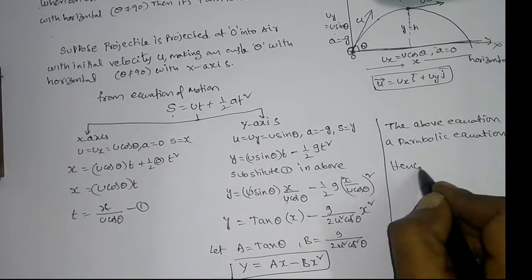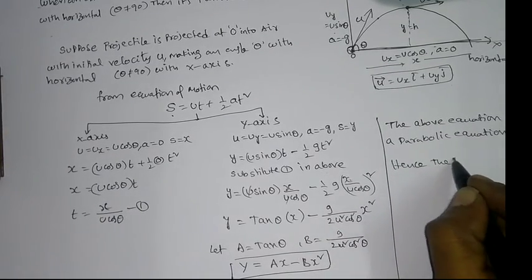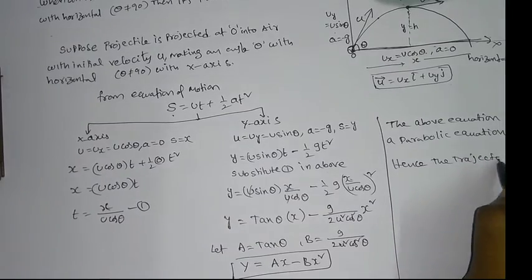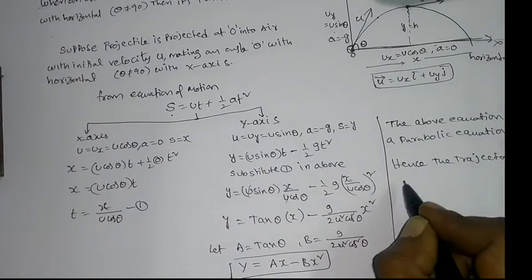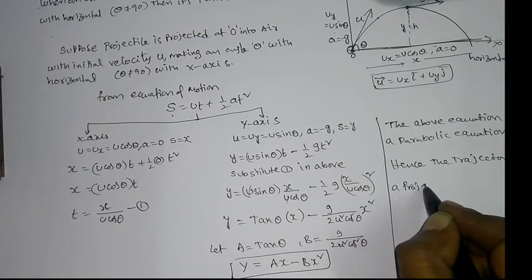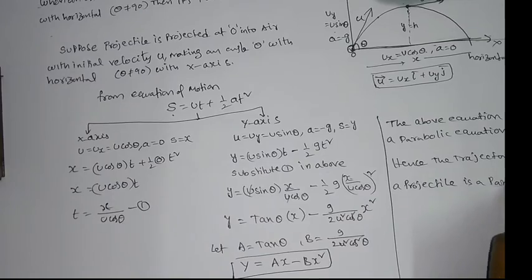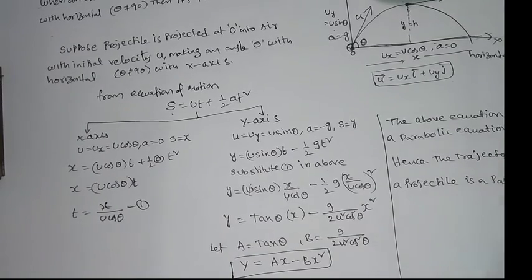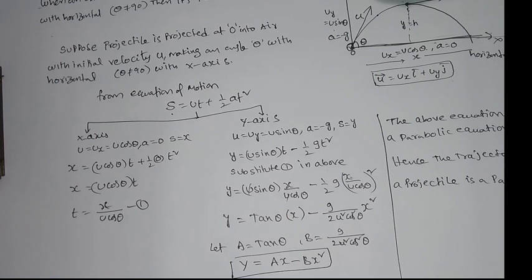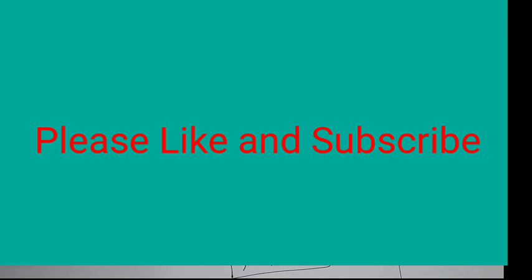Hence finally you can write, hence the trajectory of a projectile is a parabola. Okay, this is one of the important questions which you can easily write in an easy manner.